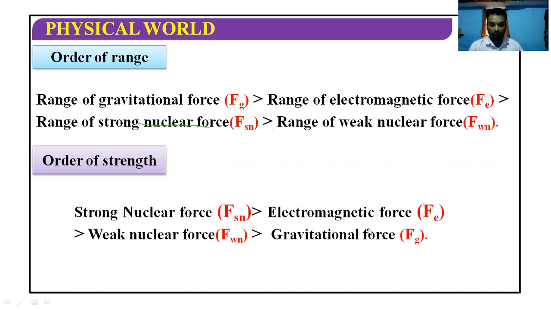I have a doubt in my mind, maybe it is clear to the audience, but I have a doubt. The gravitational force is at the 4th position in order of strength, the strength is lowest, but still the big planets or the whole universe is holding one object to the other object by these forces.